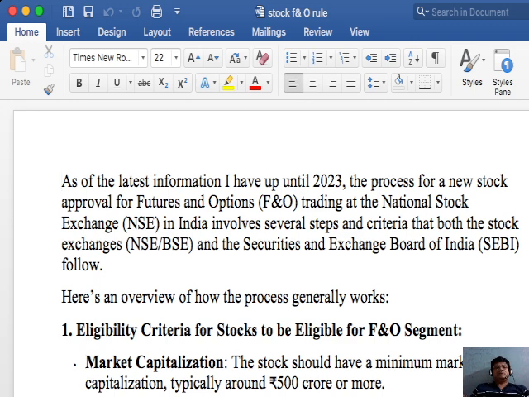What are the criteria? First criteria is the market capitalization. The stocks should have a minimum market capitalization, typically around 500 crore or more. Okay. Second point is the liquidity. Stocks should have adequate liquidity, meaning the average daily turnover in the cash market should be enough to support future and option trading. Okay.